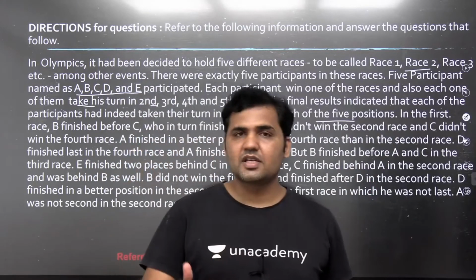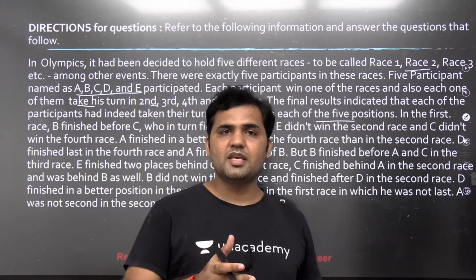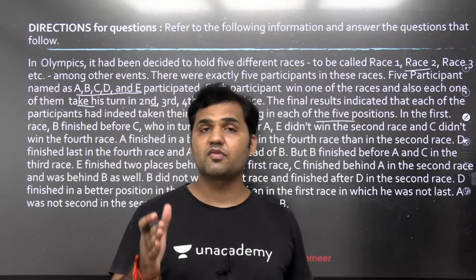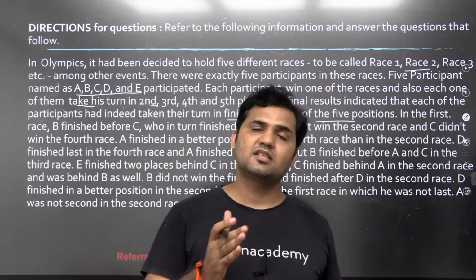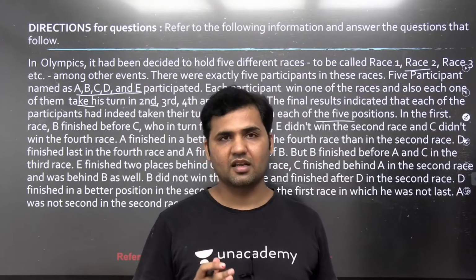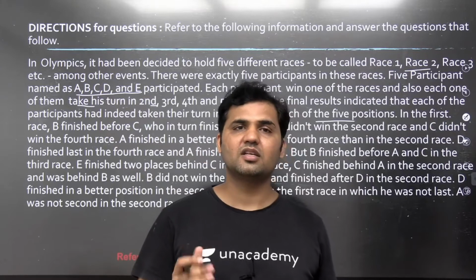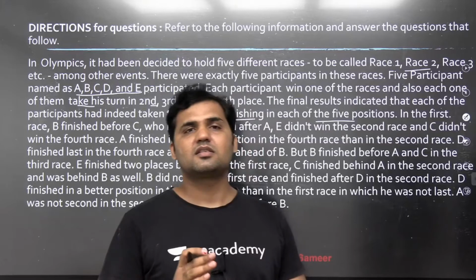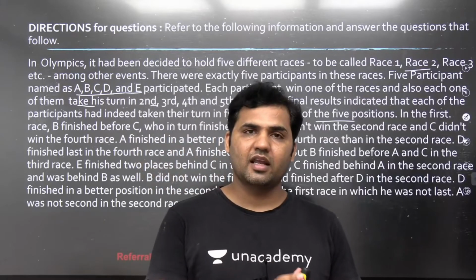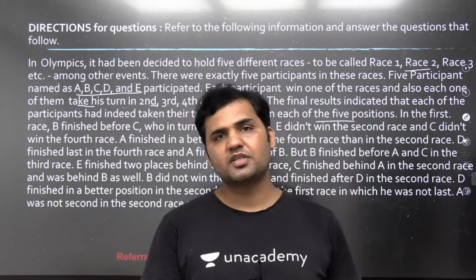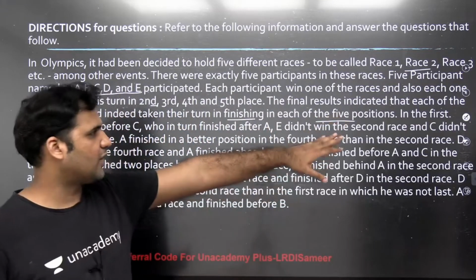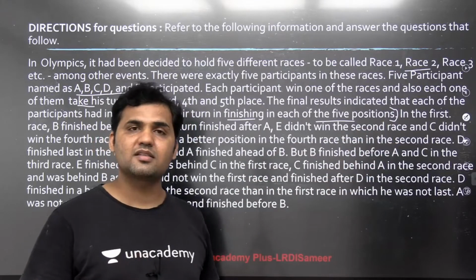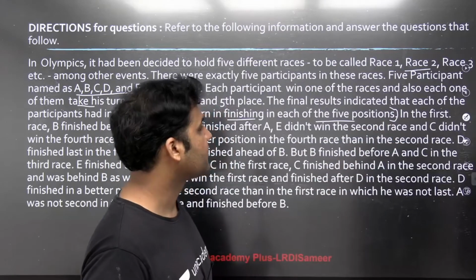So there are 5 races, 5 persons. A will be getting rank 1, rank 2, rank 3, rank 4, rank 5 in different races, but we do not know in which race he is getting rank 1, in which race rank 2, in which race rank 3, and the same is for B, C, D and E also. So basically this set is all about finding the ranks of all of these 5 participants in the 5 different races. By the time you are done with this line, you should know what you are actually supposed to do to solve the set.